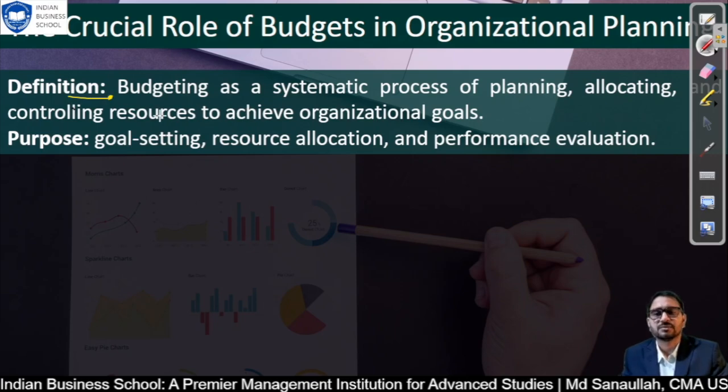Now we should understand the definition of budgeting. What exactly is the meaning of budgeting? It is a systematic process of planning, allocating and controlling resources to achieve organization goals. Now we will take one example to understand it.